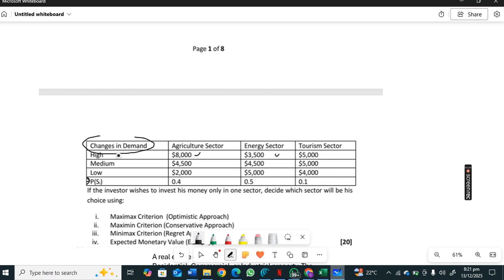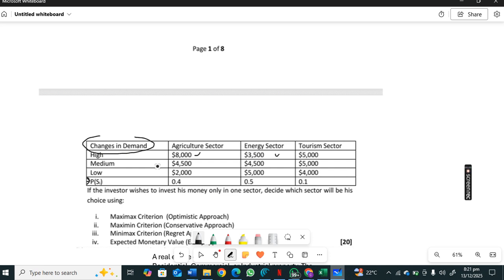If demand is high and they invest in the agricultural sector, they can make a profit of $8,000. If demand is high, they invest in the energy sector, they can make a profit of $3,500. If demand is high, invest in the tourism sector, they can make $5,000. Okay, that's how you read this table.